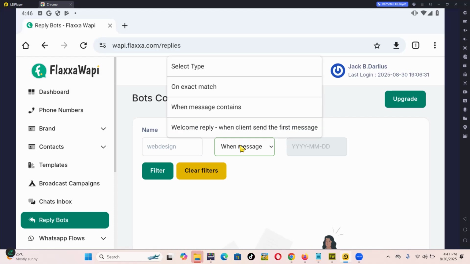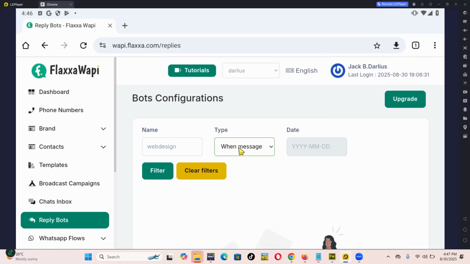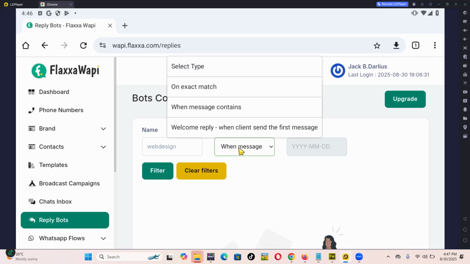You can program how the bot replies depending on what is in the messages. If someone mentions something like "where is your location", you can let the bot auto reply with the location of the office. When someone sends you an inquiry asking about maybe a product name, you can easily program how the bot should reply. In other words, you can program a lot of things for when messages contain something.